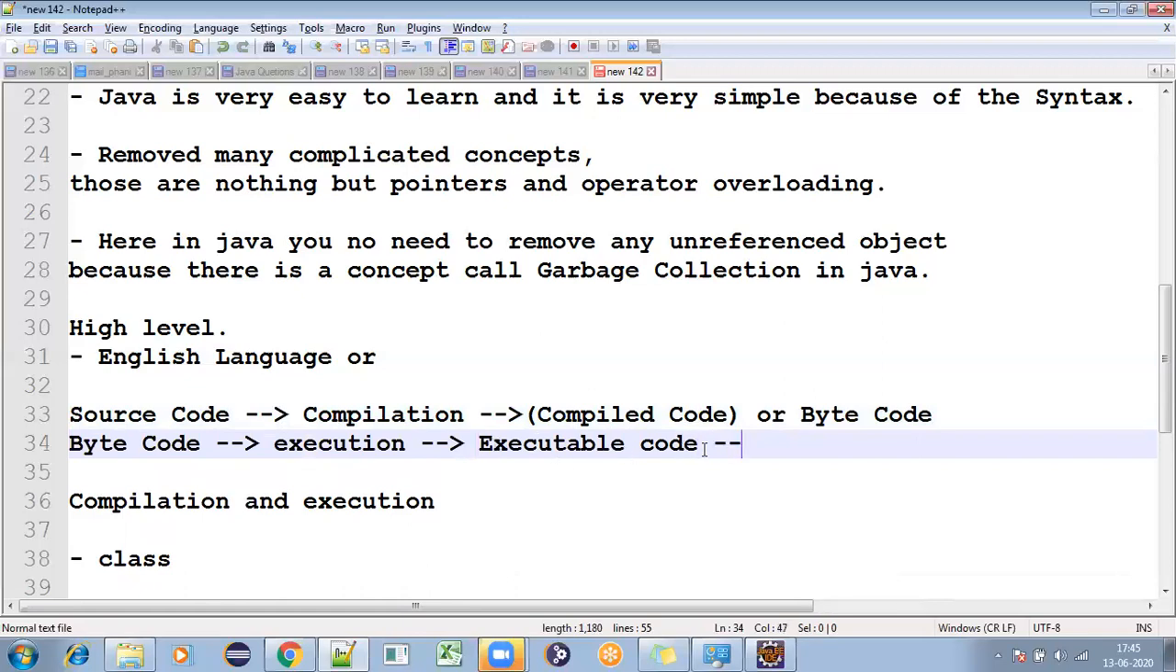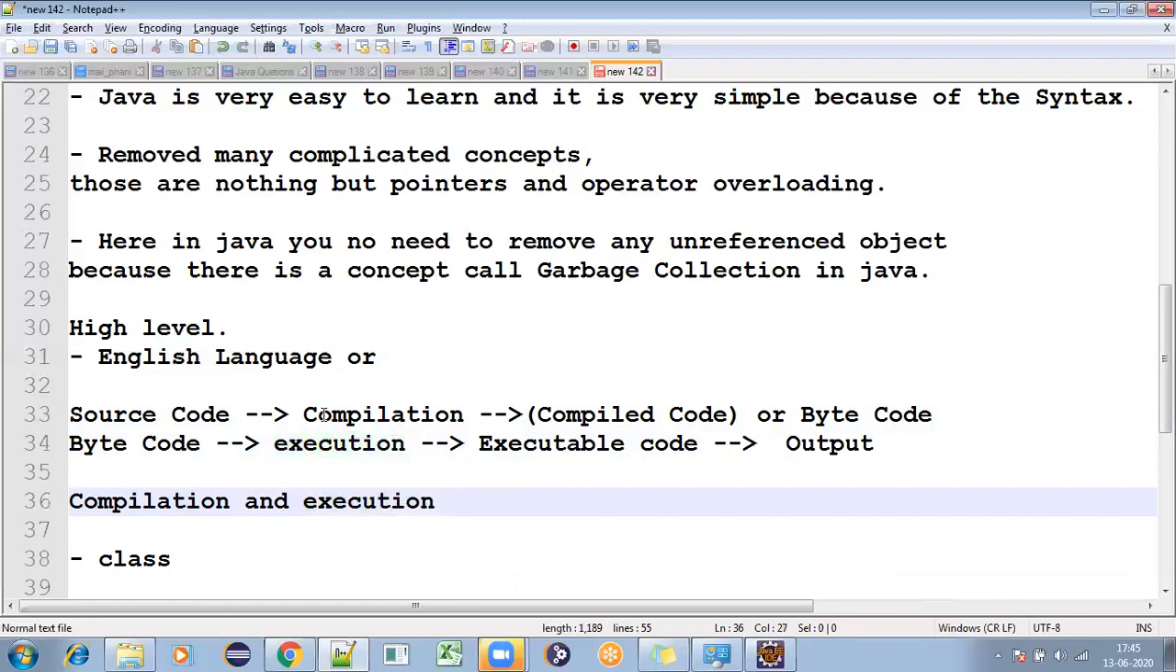Then the system can understand executable code. Which code will it understand? The system can understand only executable code. Your application will understand only executable code. That executable code will finally give the output. Okay. So what is compilation and what is execution? I will tell you that.